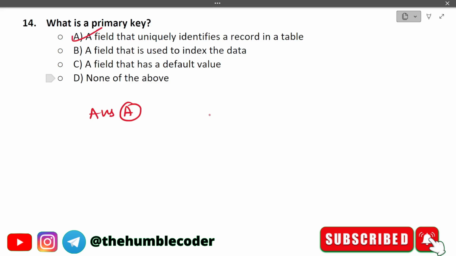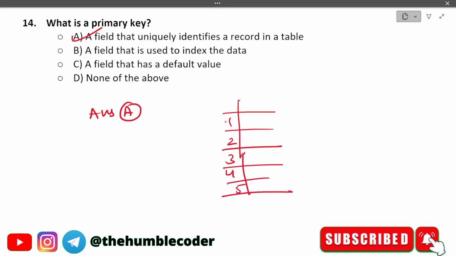So see, with a primary key, we have different entries, right? A table has like 4,000 or 1 million entries. So the primary key is helpful in uniquely identifying a record in a particular table.